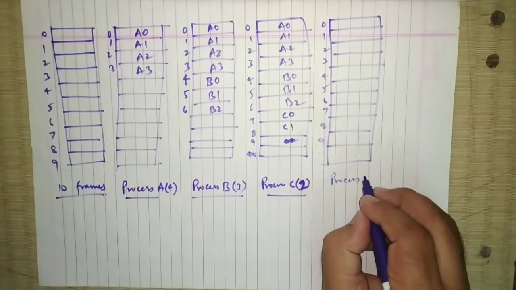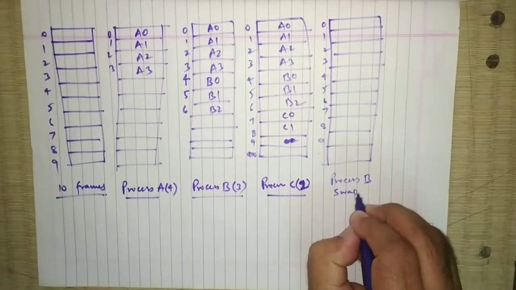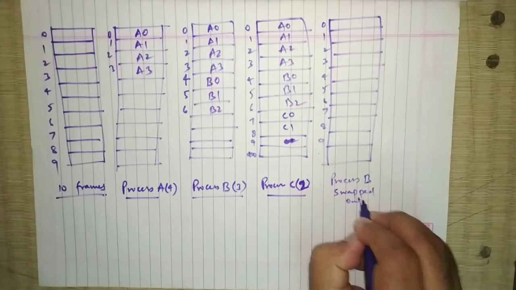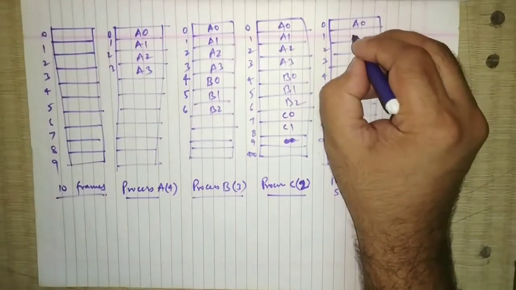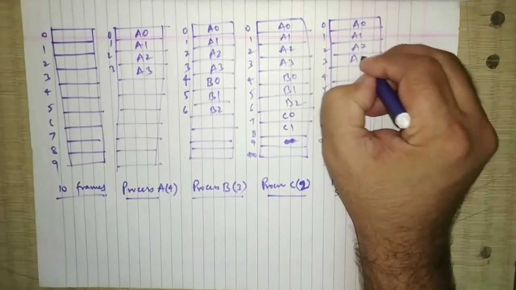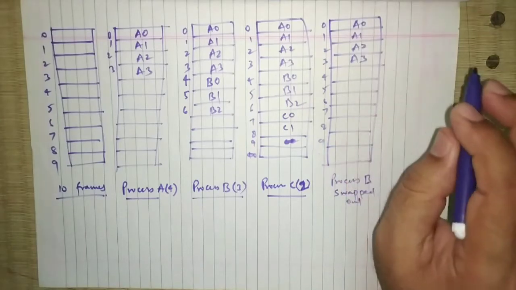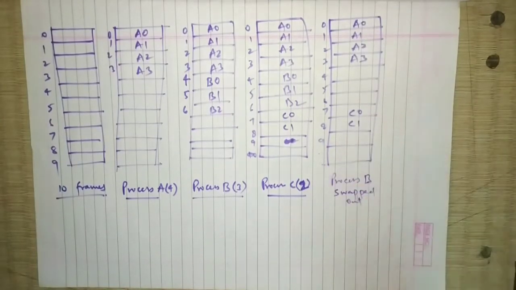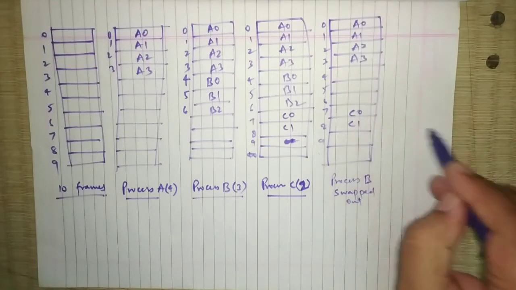Process B is done now, process B is swapped out. If process B is swapped out, then the diagram will be like this: A0, A1, A2, A3, then B's frames are free because it has completed execution and gone, then C0 and C1. So now this space is remaining, locations 4, 5, 6.